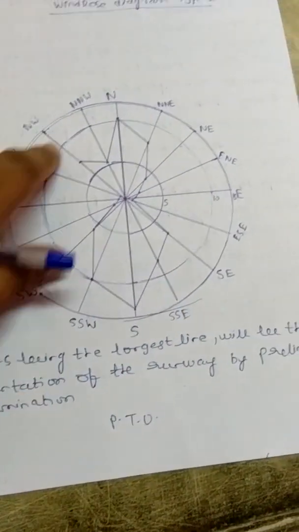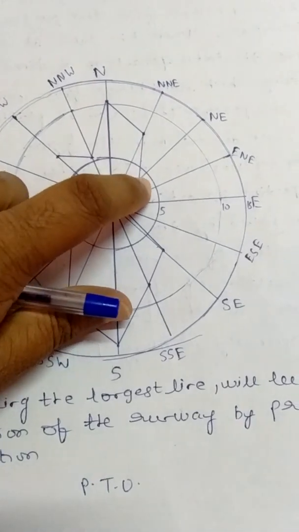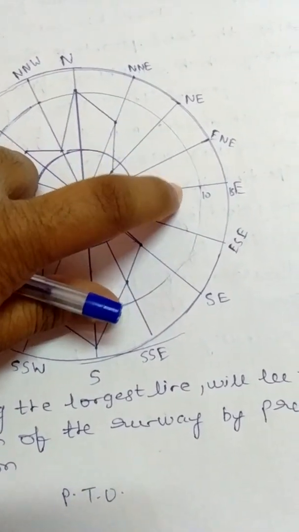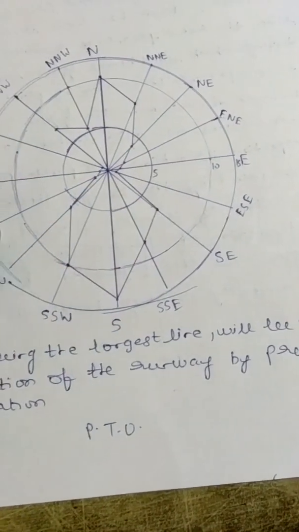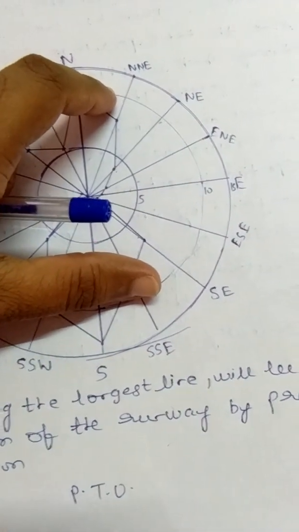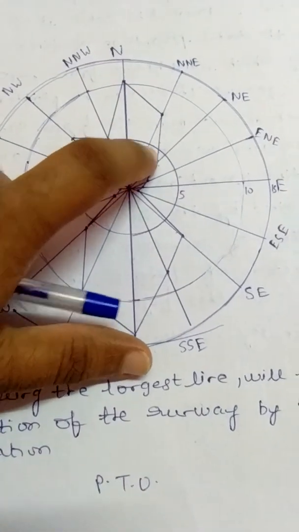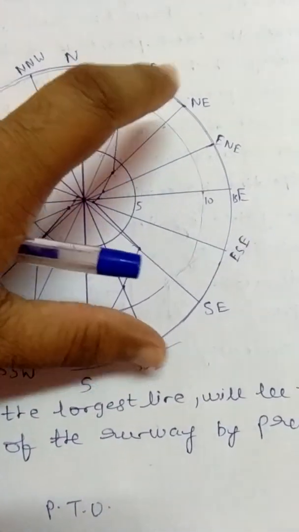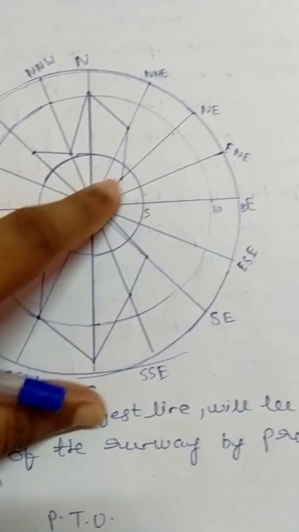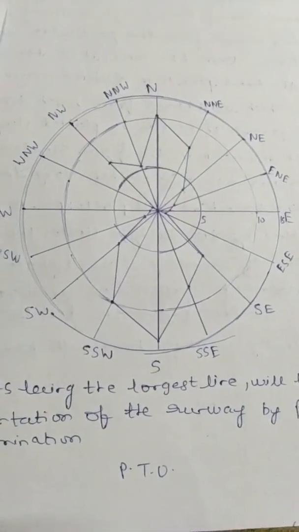Similarly, you have to consider all of these. This is the procedure. Here you are seeing 16 radial lines. These radial lines indicate the direction, and these circles represent the duration of the wind. We will consider the details in the next video.